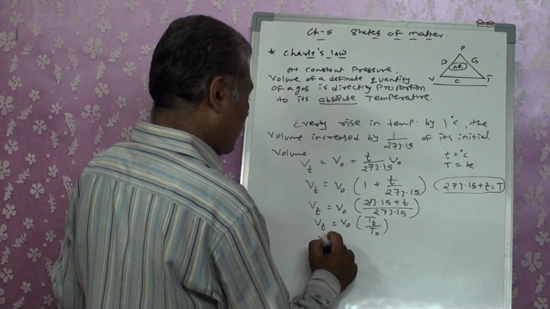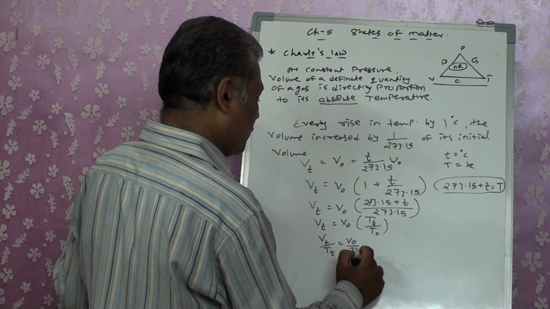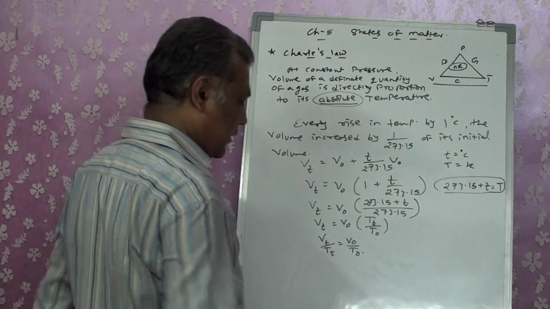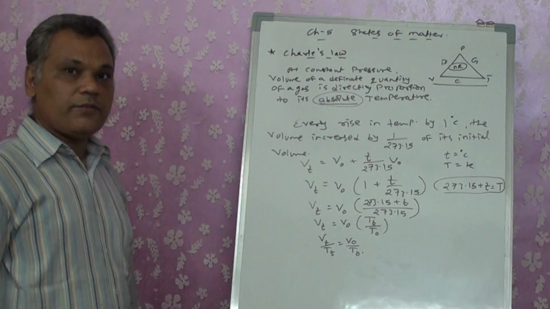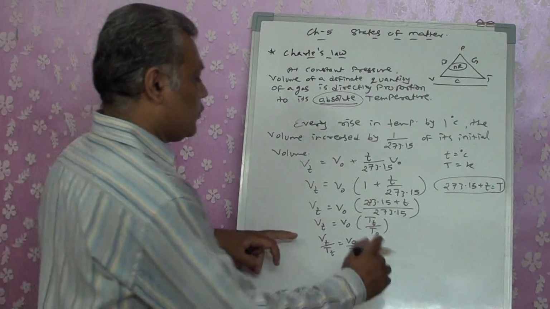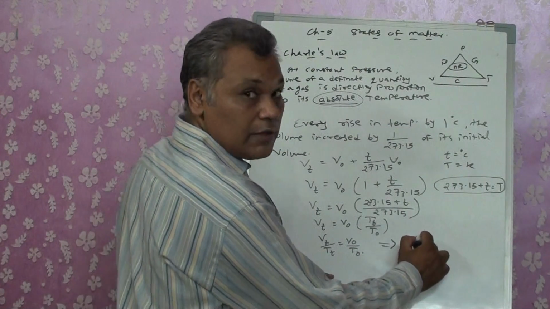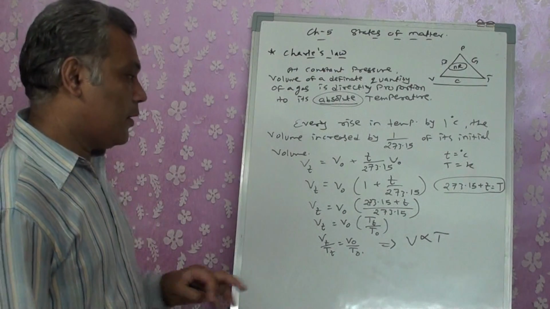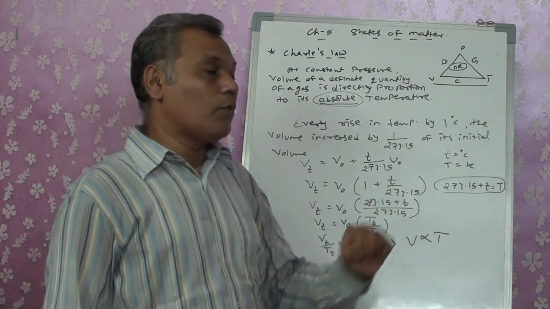So substituting the value, we get Vt upon T is equal to V0 upon T0, and that is the reason why we wrote it as absolute zero. And from this equation, we can say that V is proportional to T, right? And it's proportional to capital T, not small t.